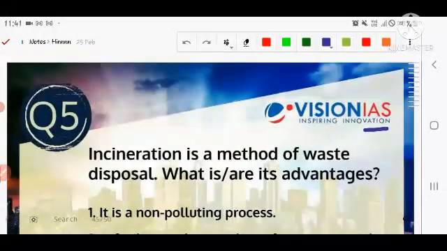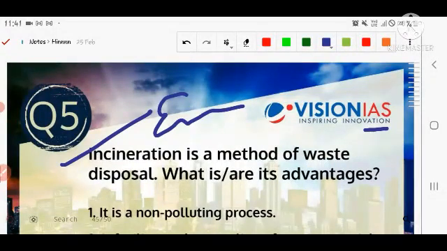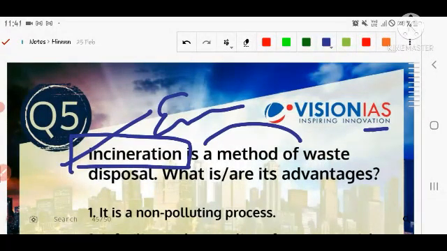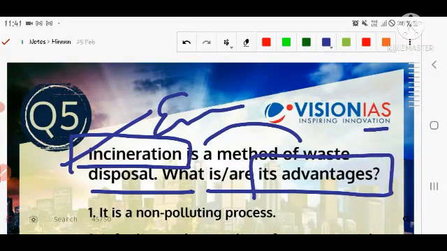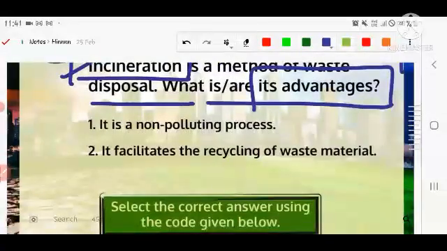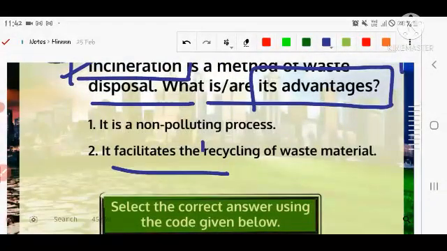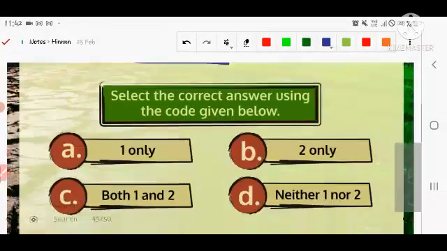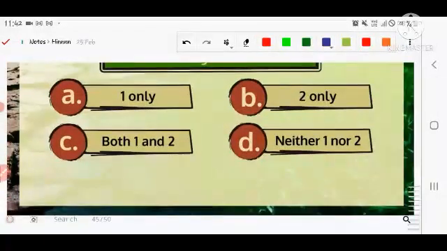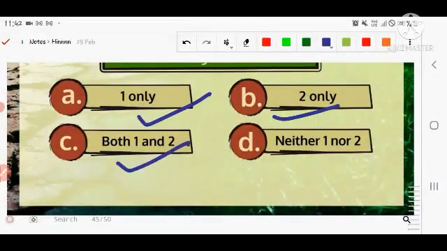The next question is related to the environment section. We are asking about incineration as a method of waste disposal. What is its advantage? What is the reason we use the incineration technique, so that we can burn off the waste? Number first, it is a non-polluting process. Second, it facilitates the recycling of the waste material when we do this process. Options: first, second, both first and second, neither one nor two.